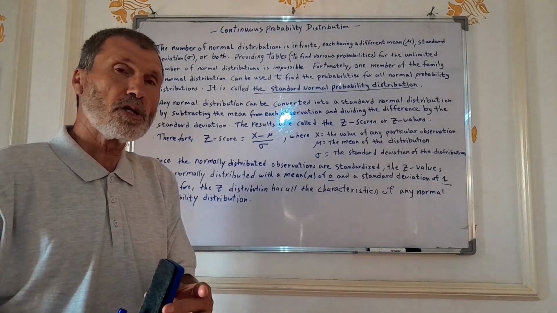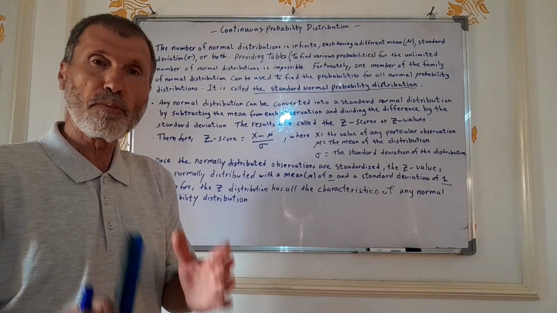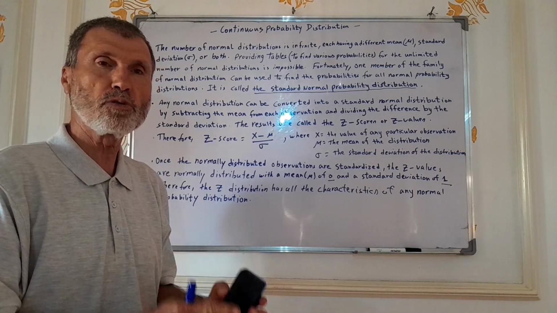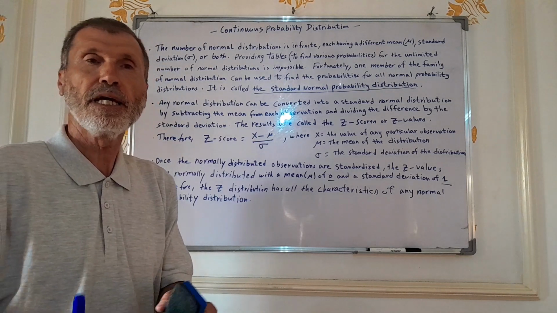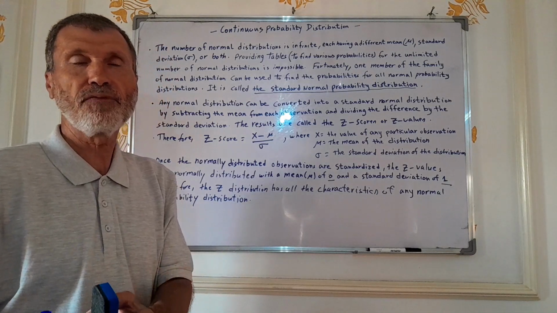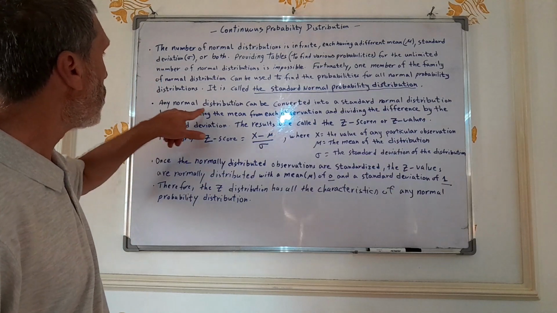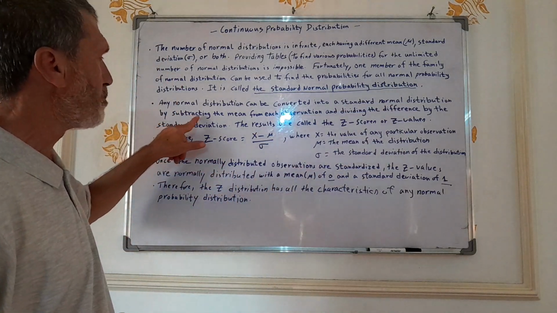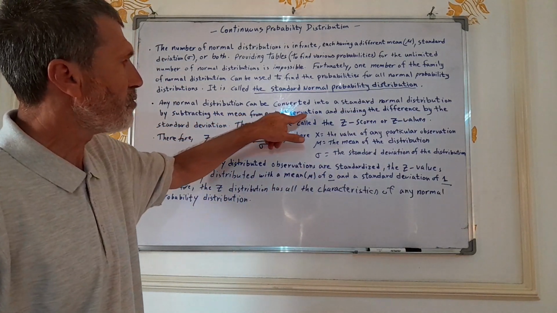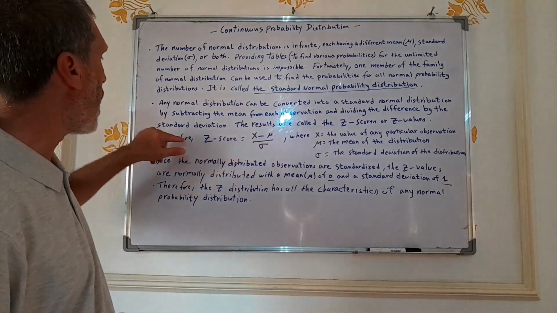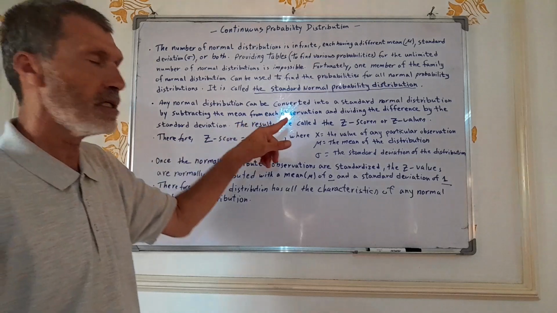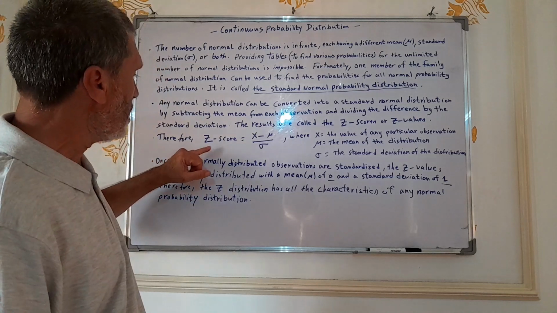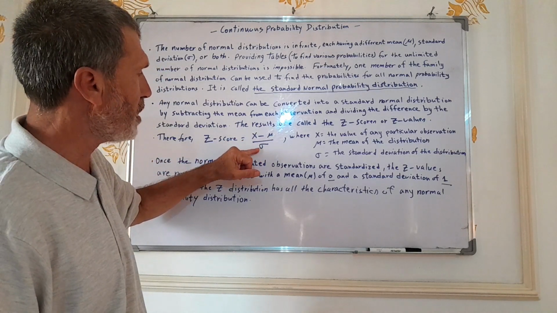So in order to calculate the probabilities of any normal distribution, we convert this normal distribution into a standard normal distribution that has a mean of 0 and a standard deviation of 1. Any normal distribution can be converted into a standard normal distribution by subtracting the mean from each observation and dividing the difference by the standard deviation. The results are called z-scores or z-values. The z-score is equal to x minus mu over sigma.